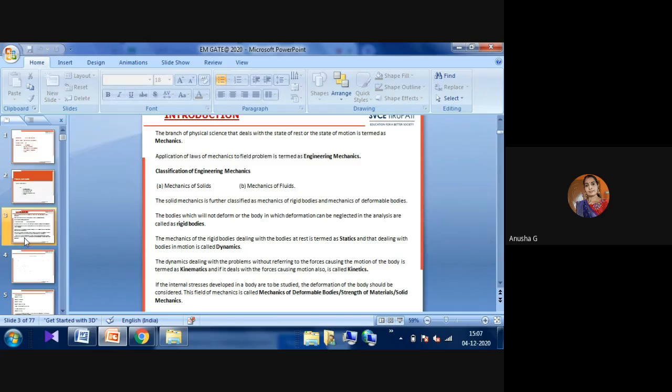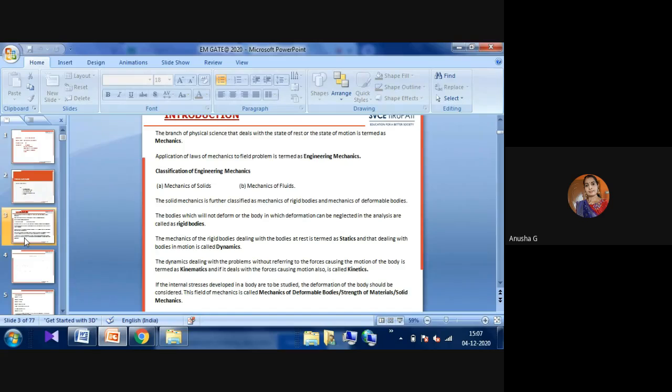Whether a body or a material is in a state of rest or in a state of motion is termed mechanics. This is the first term we have to learn from physical science. In physical science, starting from your 8th and 9th standard, we learned about acceleration, then Newton's law, and then friction. All that comes into engineering mechanics.